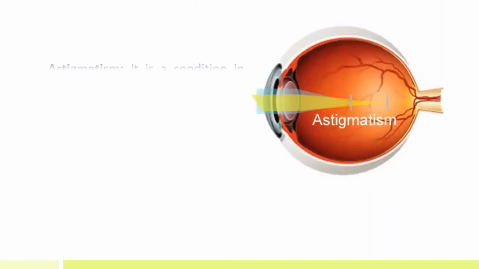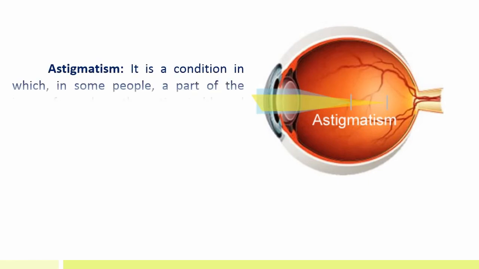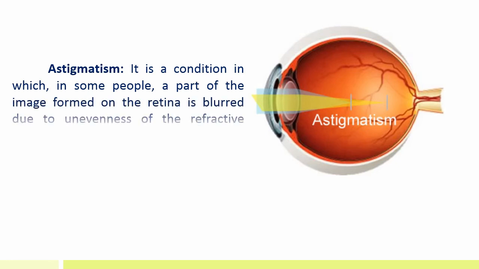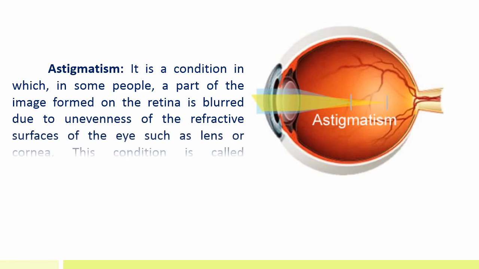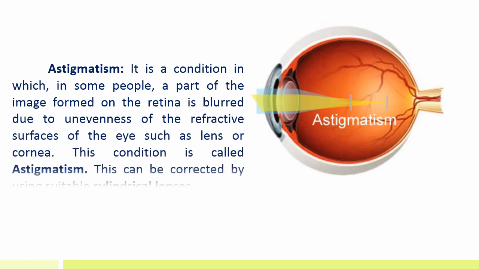Astigmatism. Astigmatism is a condition in which, in some people, a part of the image formed on the retina is blurred due to unevenness of the refractive surfaces of the eye, such as lens or cornea, and this condition is called astigmatism. This can be corrected by using suitable cylindrical lenses.